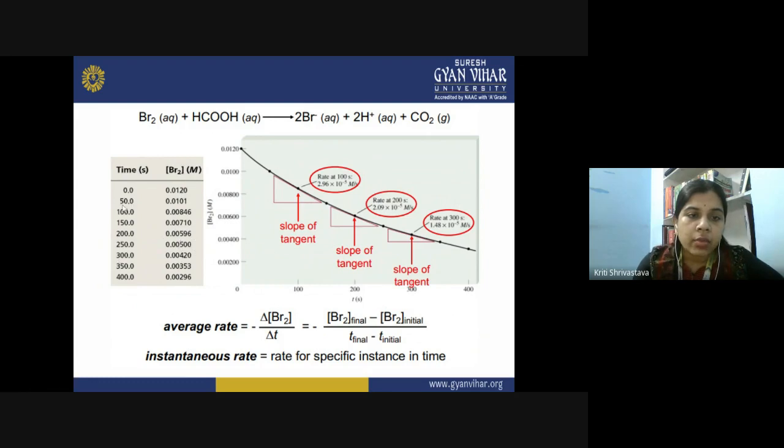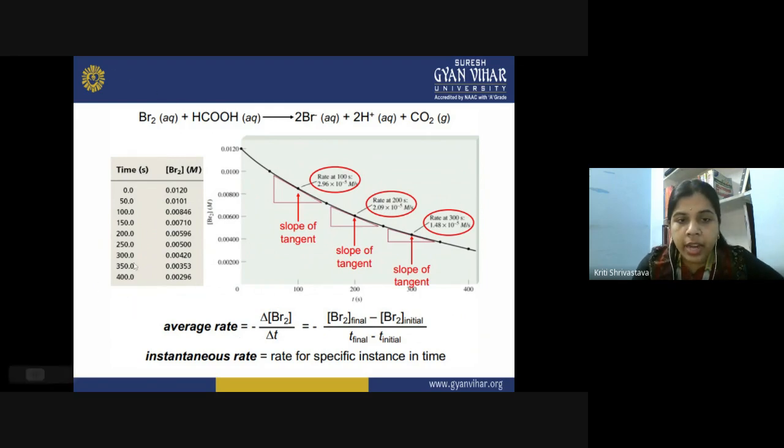At 50 seconds it was 0.0101, and at 400 seconds it becomes only 0.00296 M. So that is how we measure the change in the concentration of the reactant.